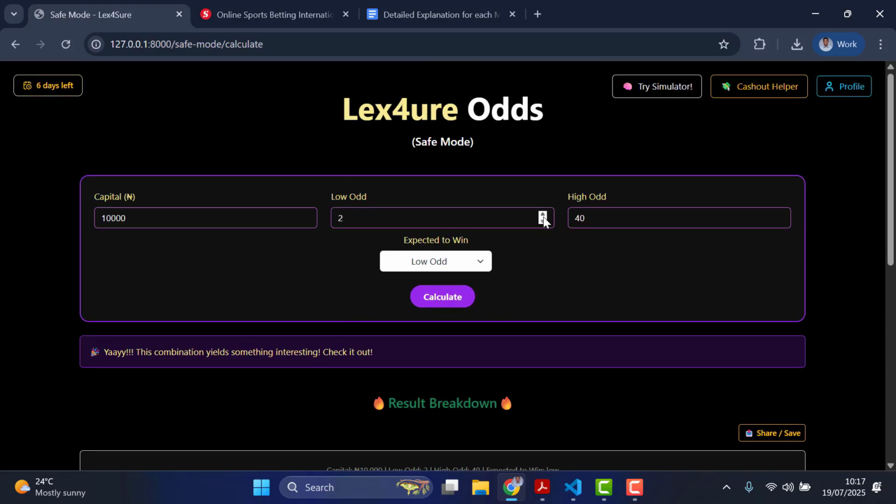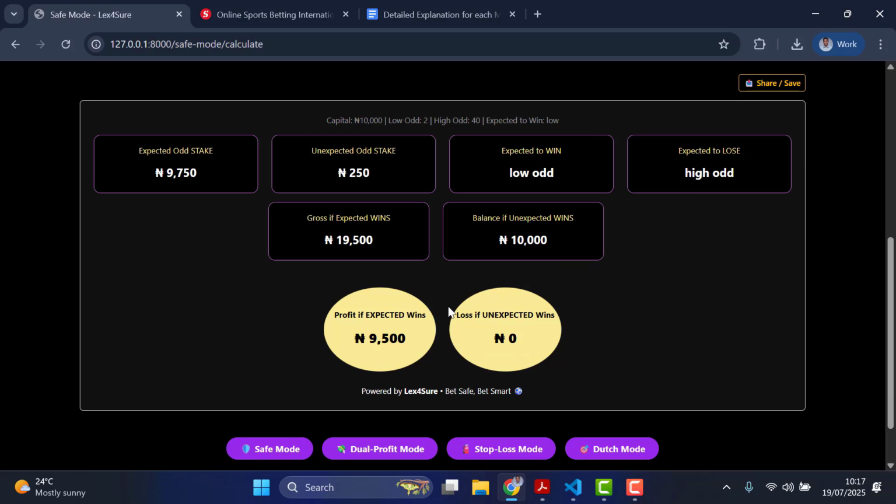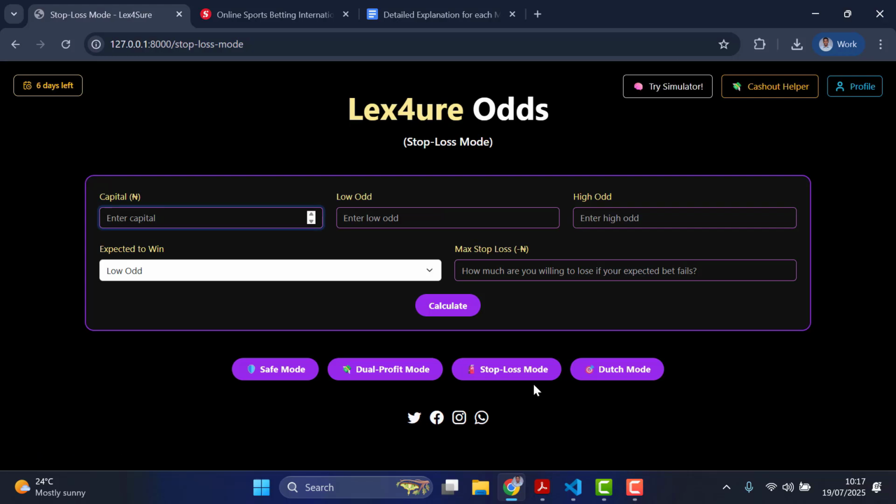Right now, let's use this same odd combination for the stop loss mode to see the difference. So here my profit is this. Let's keep that in mind, 9,500. Now let's say I go to the stop loss. Let's say you are the type of person that doesn't mind losing, but at the same time you don't want your loss to be too great. You just want a minimal loss, whereby you say, okay, it's okay, I learn from the mistake, and I have something to hold on to try again. If you are that type of person, then this is for you.